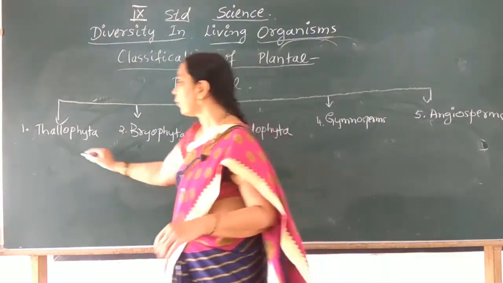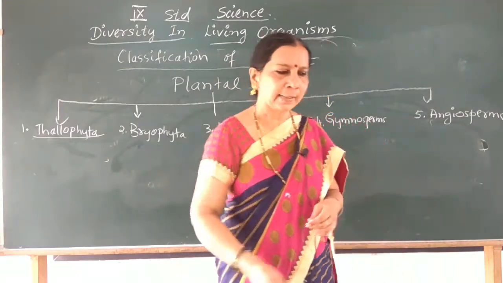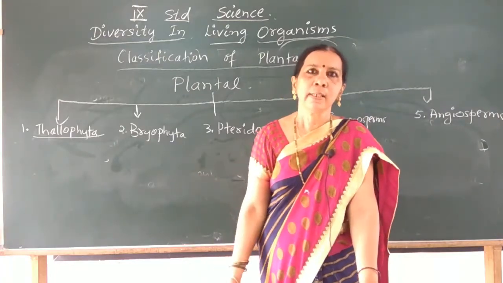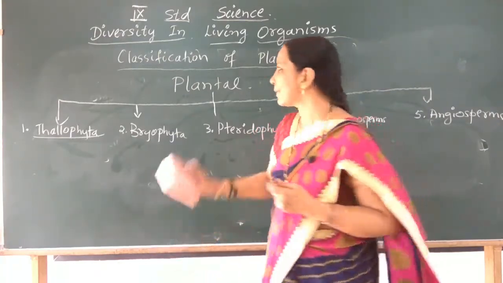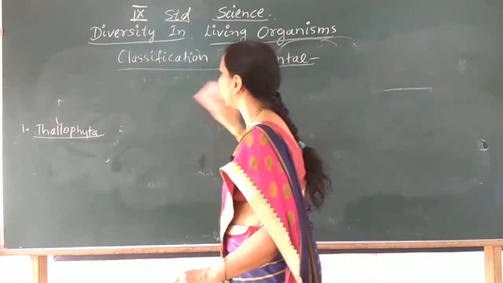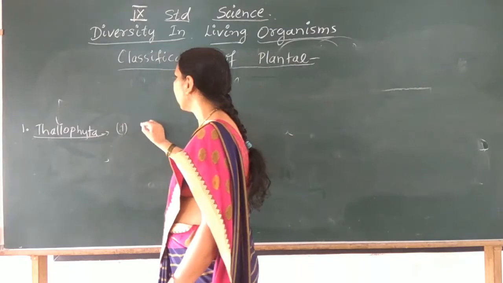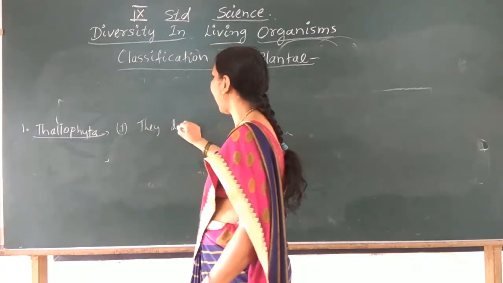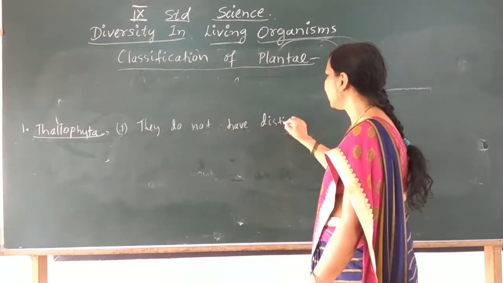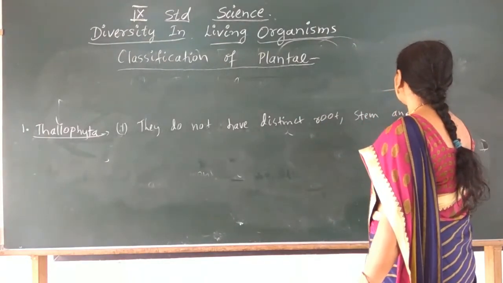Let us look into the features of the group Thallophyta. It has no definite or distinct root, stem or leaves. The plant body here is called thallus, hence the name Thallophyta. They do not have distinct root, stem and leaves.